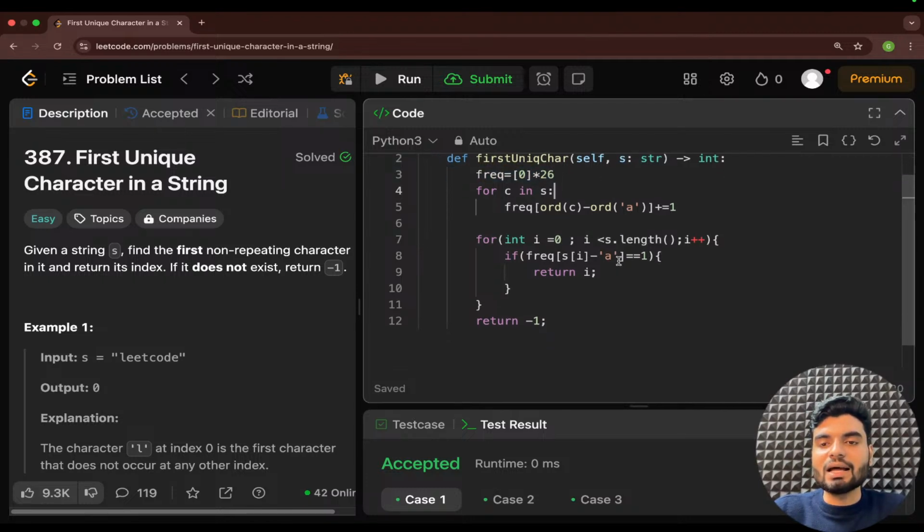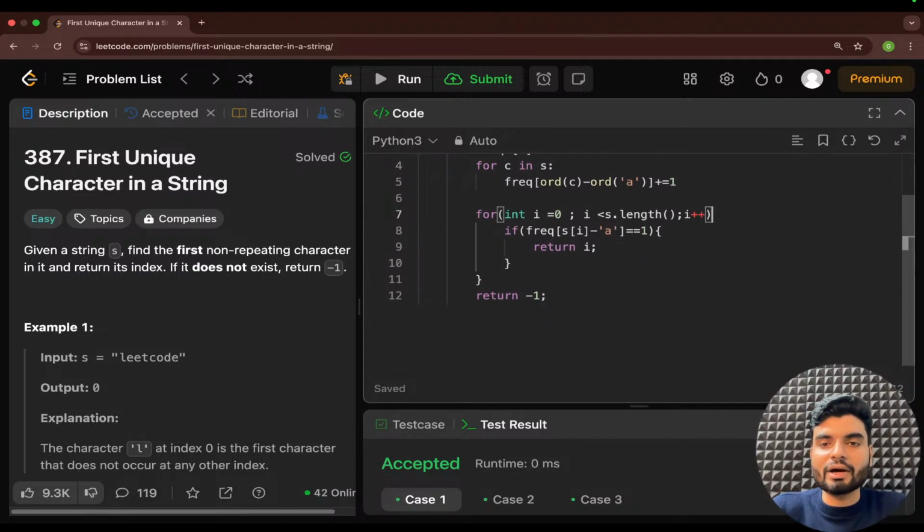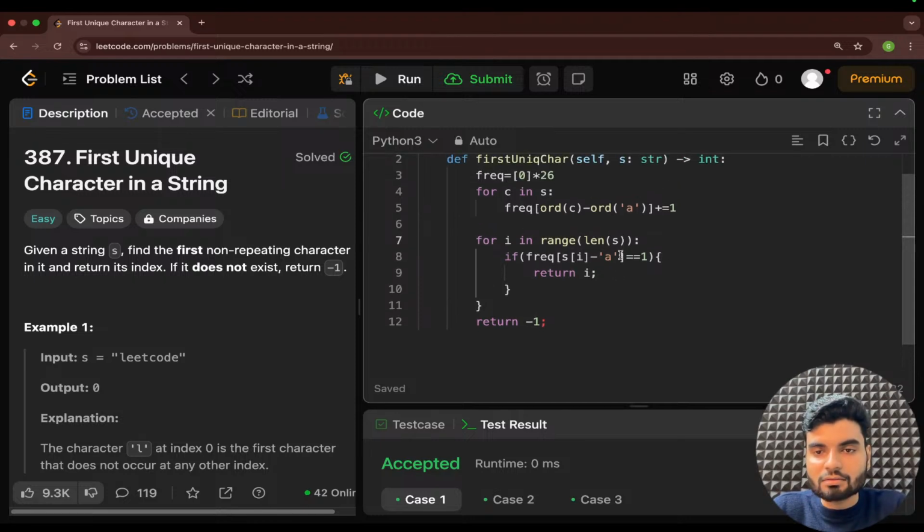Cool. But now how will you access this? So I need a loop again. So for i in range of length of s, cool, and here we go. Now what will you do, tell me. We will access that particular value, right? But again you cannot directly subtract it.